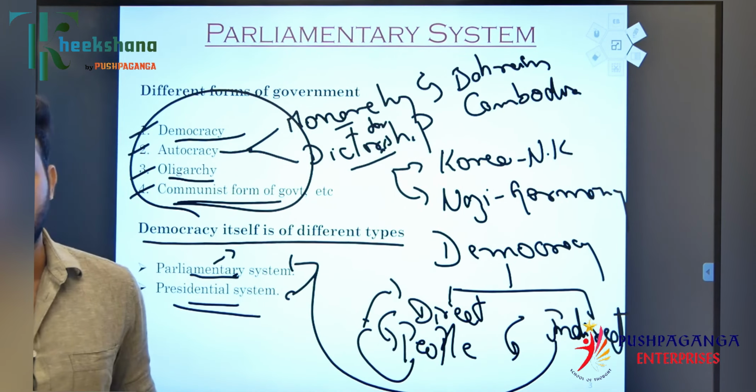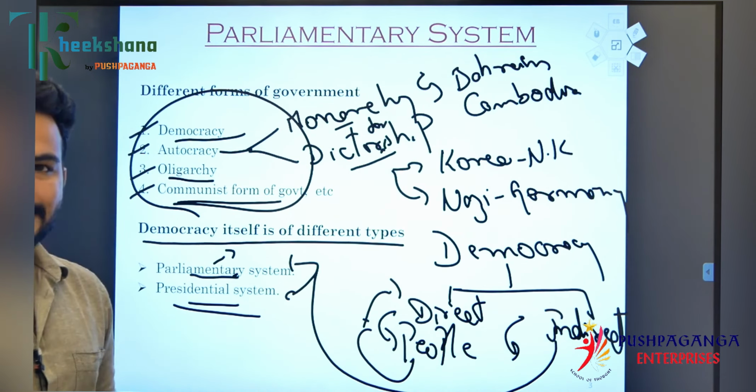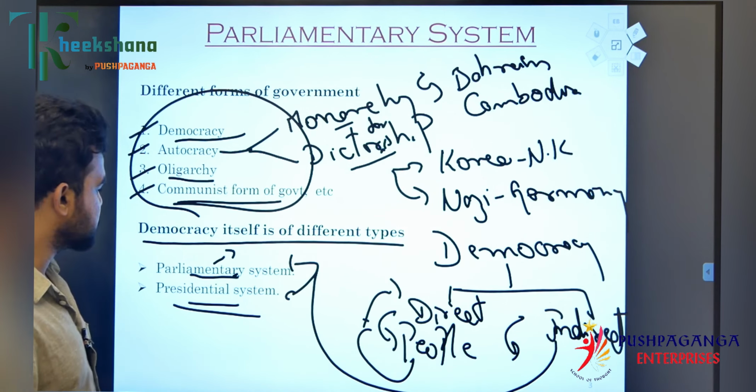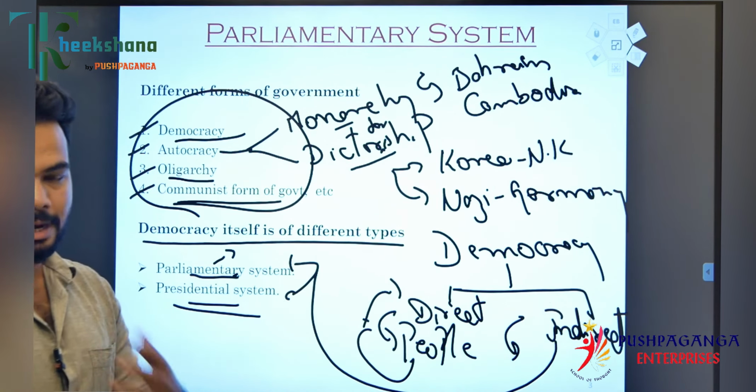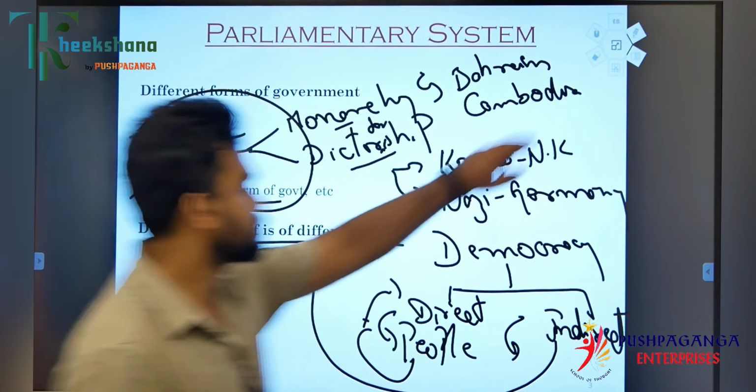Whereas in the presidential form of government, there will be a head of the state, and the head of the state himself will be the head of the government. So this is all about the parliamentary system and the presidential system. Let's know more about the parliamentary and the presidential further.